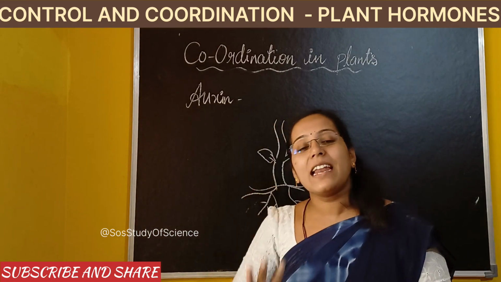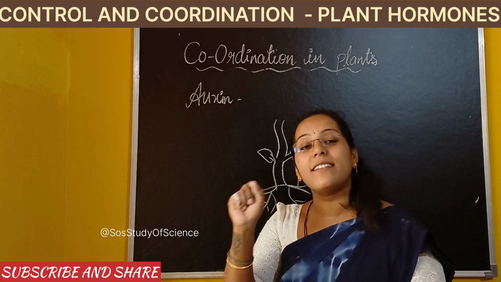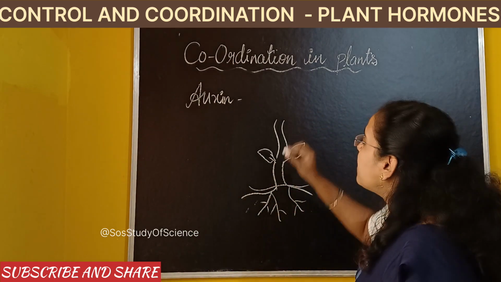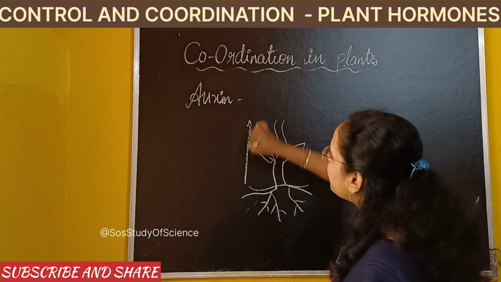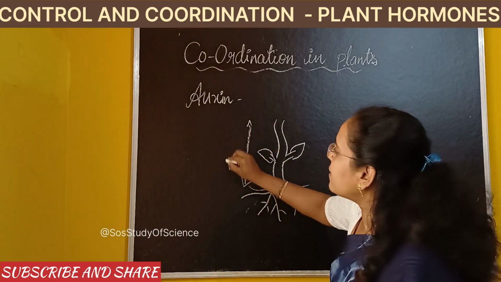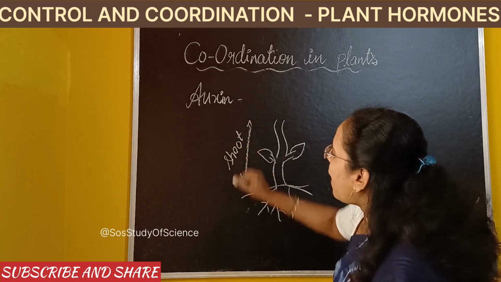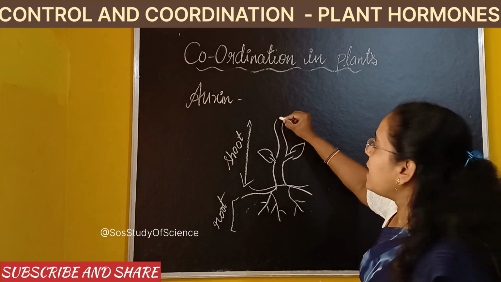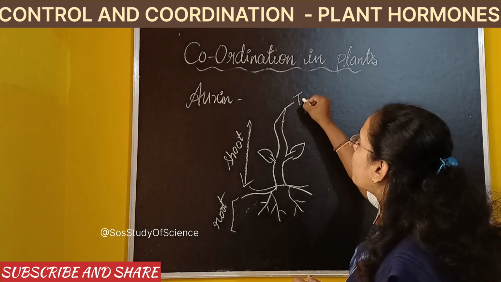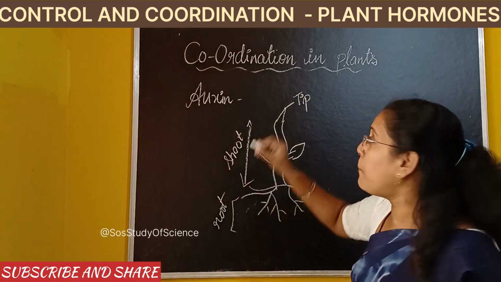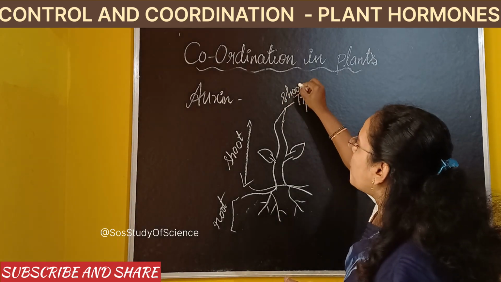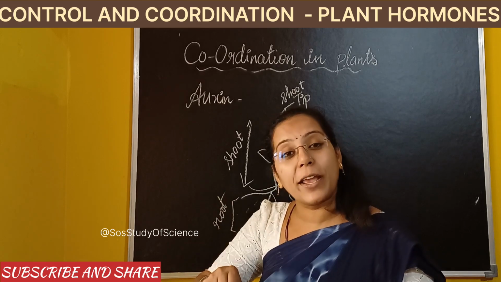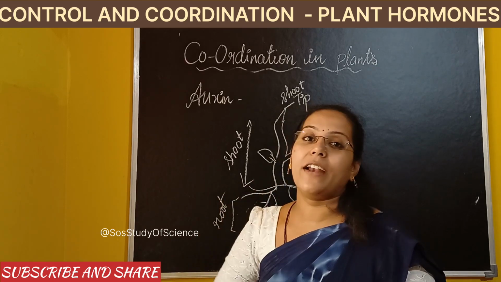First, where exactly is the Auxin synthesized? Synthesized is nothing but produced or released. Where is Auxin released? See, this part, the part which is above the soil, is called the shoot. Correct? And the part which is below the soil is called the root. Now, this Auxin is synthesized at the tip of the shoot. Okay? At the tip of the shoot, Auxin is produced. Who is responsible for this Auxin to be produced at the shoot tip? It is the sunlight. Very important, children.